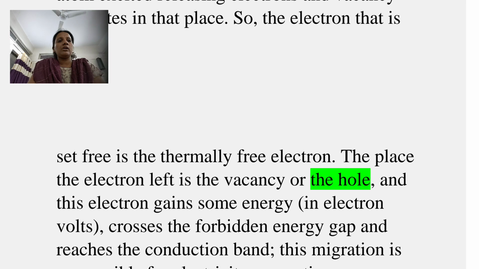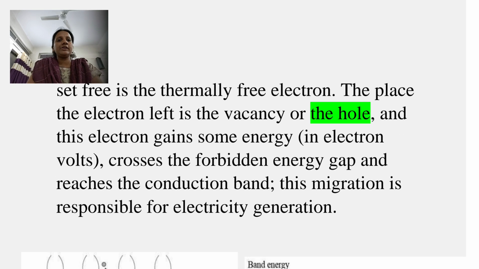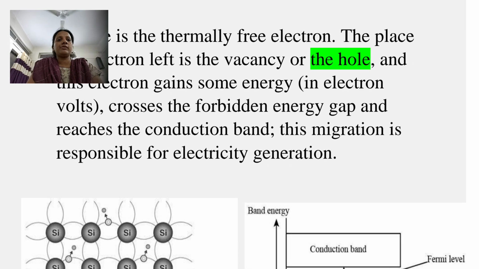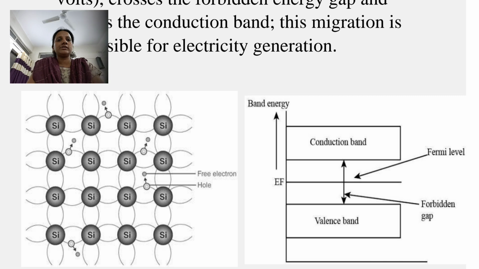The place of the electron left is the vacancy or the hole, and this electron gains some energy and crosses the forbidden energy gap and reaches the conduction band. This migration is responsible for electricity generation.